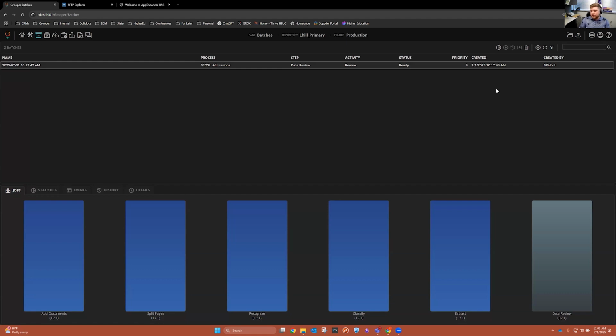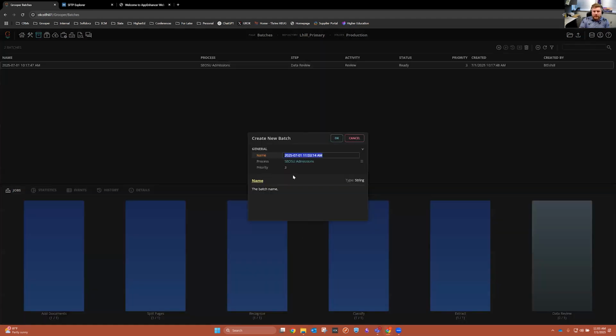What I'm going to do for this demonstration today is manually create a batch. You'll see this little plus icon up here, so I'm going to create a new batch. If you have multiple processes, we give you a drop down here where you can click which one you want. For instance, this is high school, but let's say you had one for college transcripts or international transcripts, or even ACT score sheets. When those come in, you could go through and pick those as needed. But if you set this up to automatically bring those documents in and create the process, you would never see this. Again, I'm just walking you through some of this.